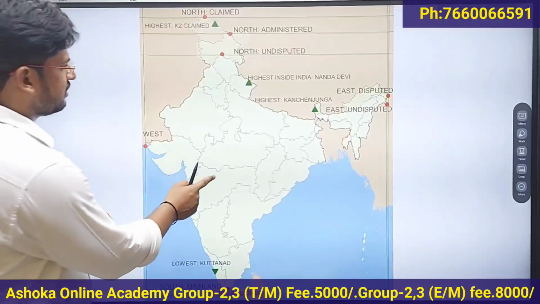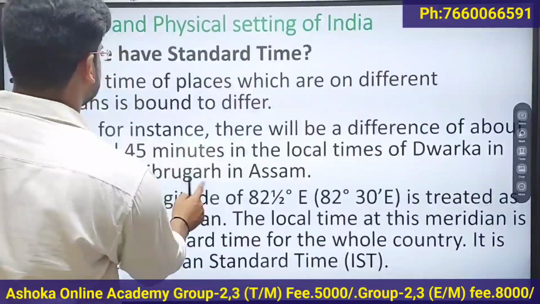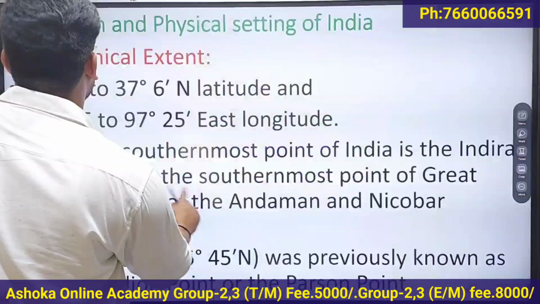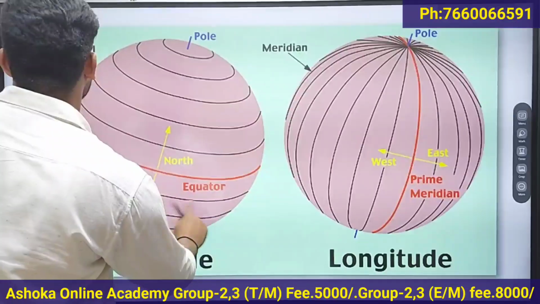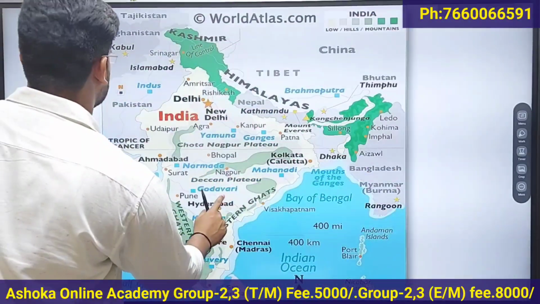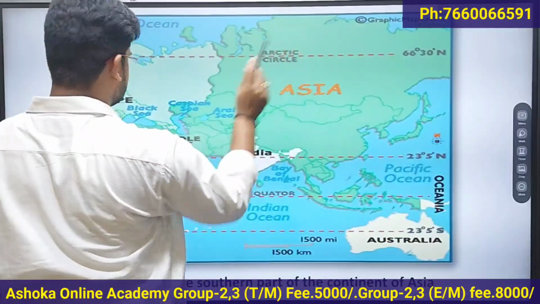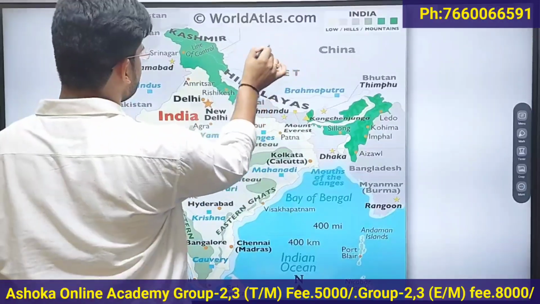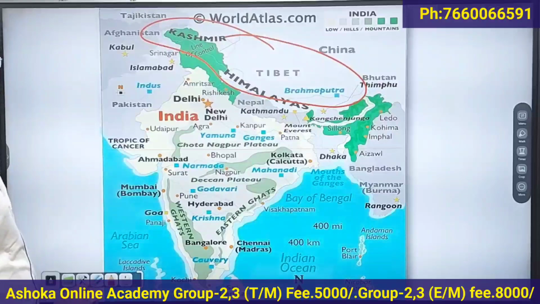The north part of India is bounded by the Himalayas.